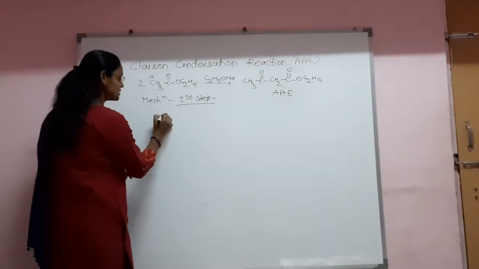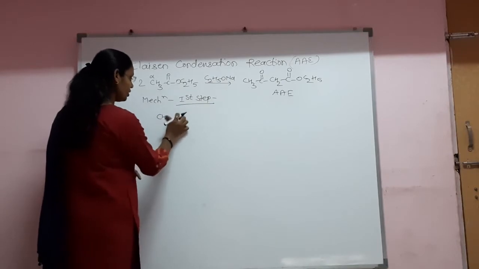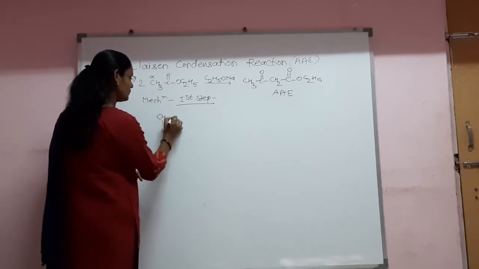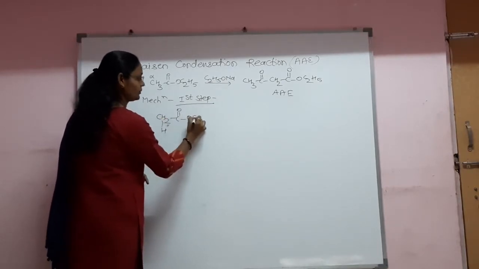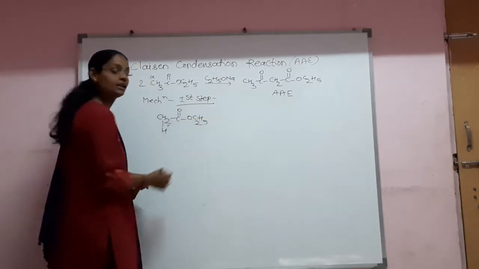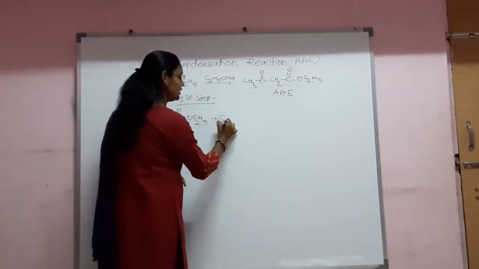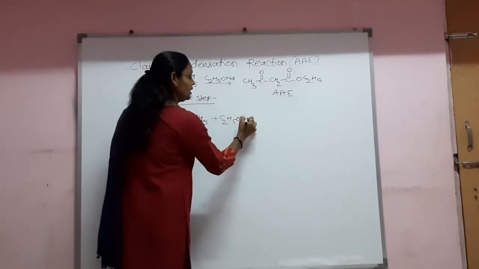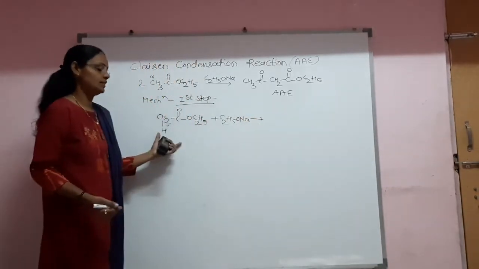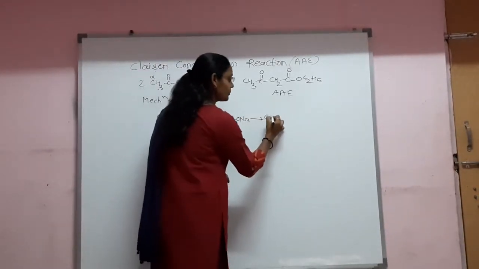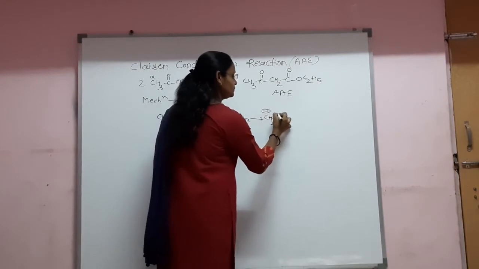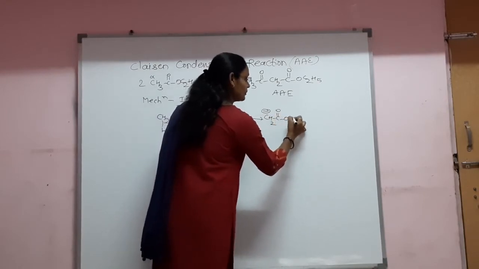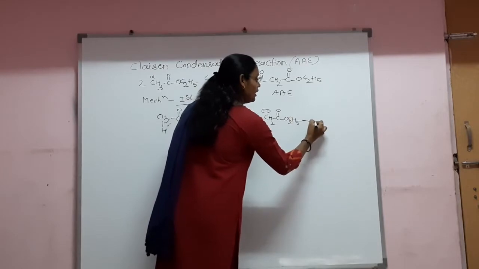Just consider one molecule of ethyl acetate; when it reacts with a strong base, there is a formation of a carbanion.